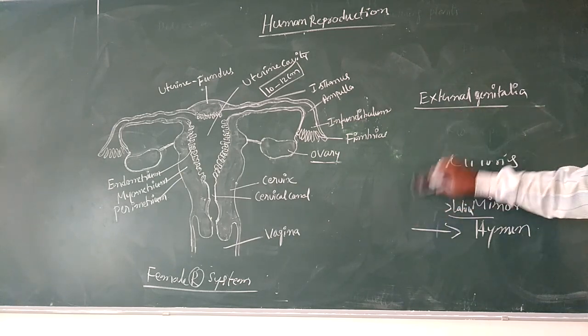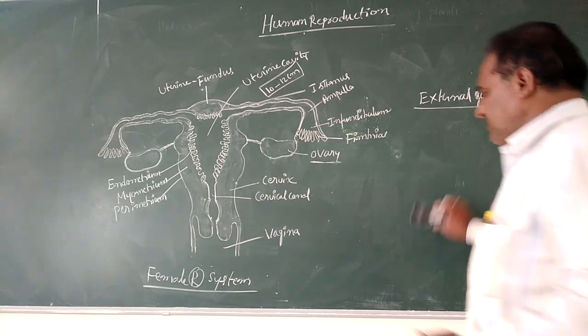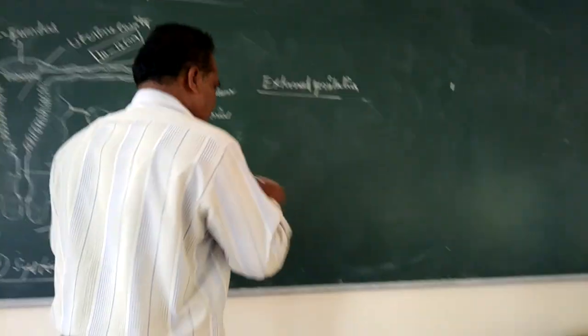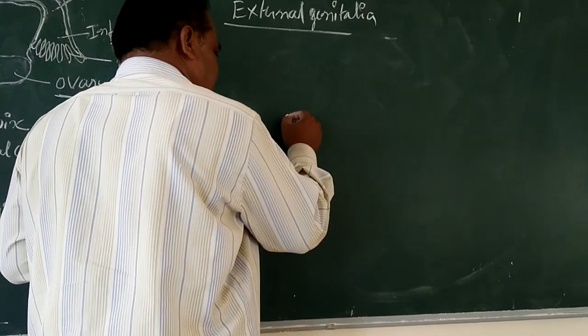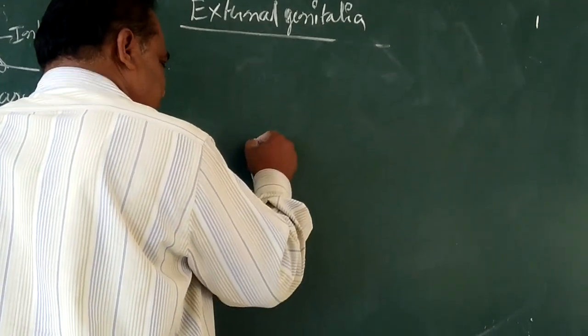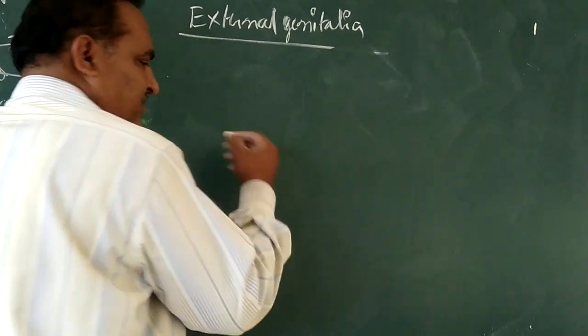The external genitalia of the female shows one cleft at the center.